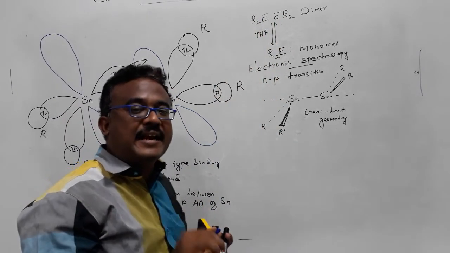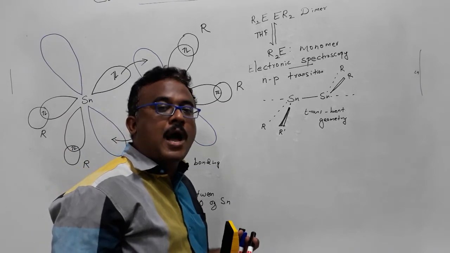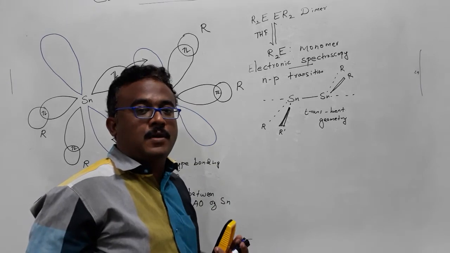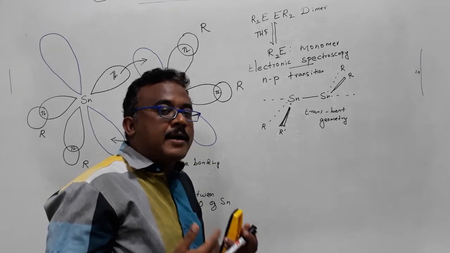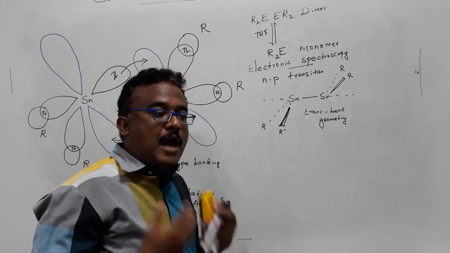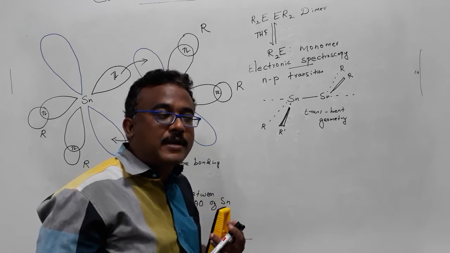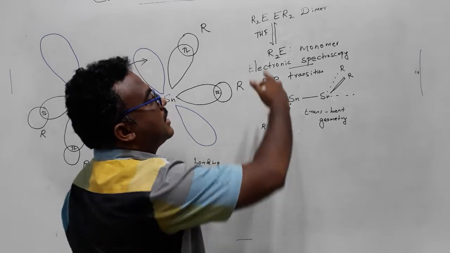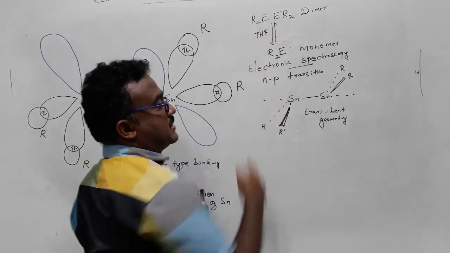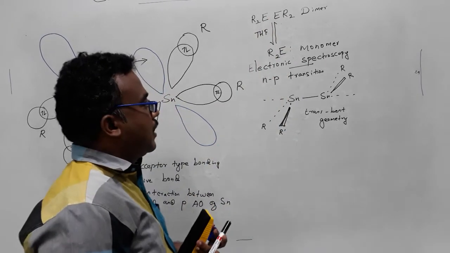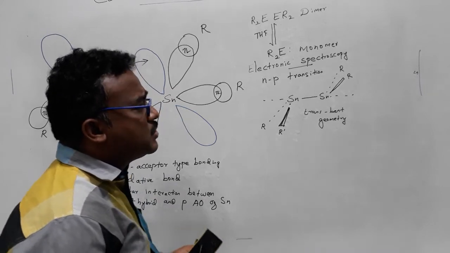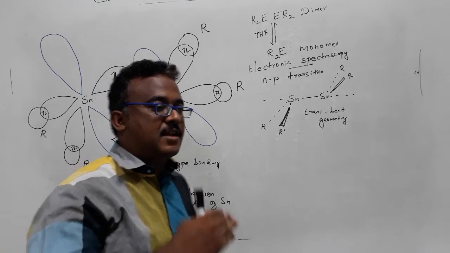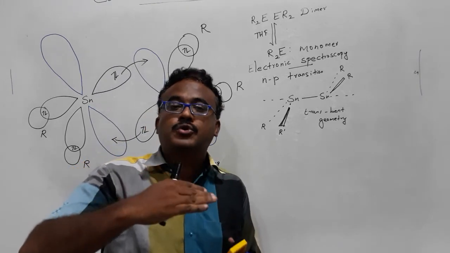Some of the silicon containing compounds with R even exist as dimer in solution, because that will depend upon the type of R group. The R group can play a role in the stability of molecules as well as the bonding between the two elements. Also, most of the compounds, especially when you take carbon, the bond order is close to 2.